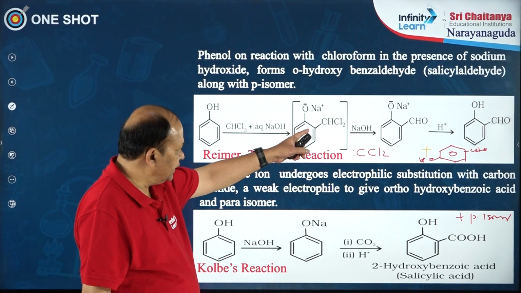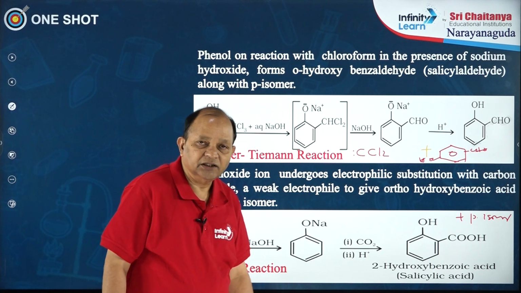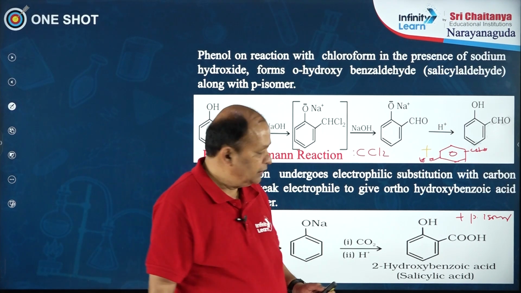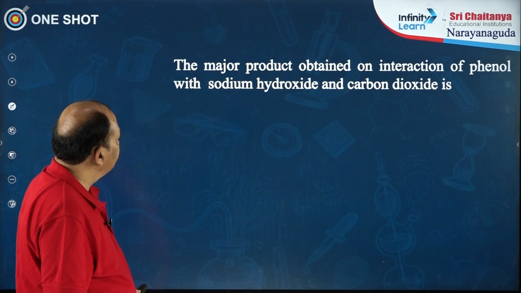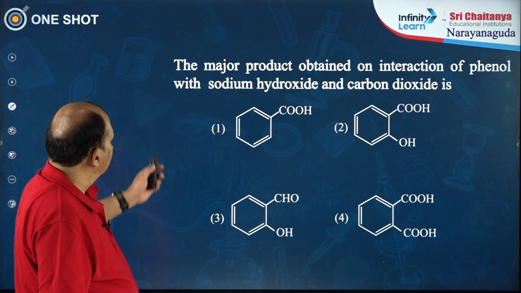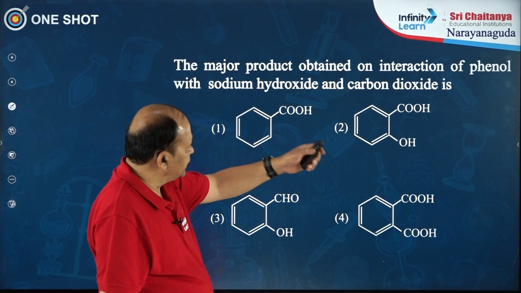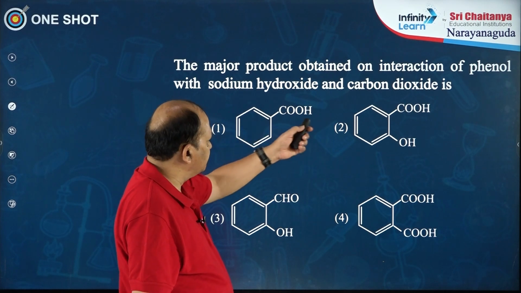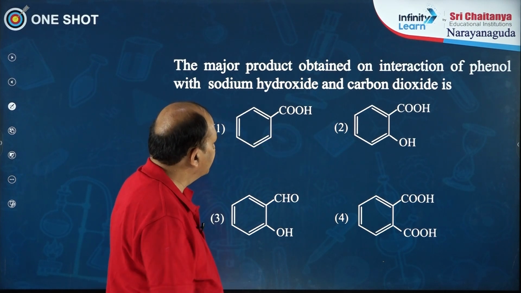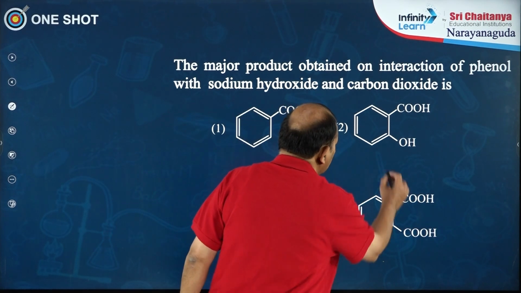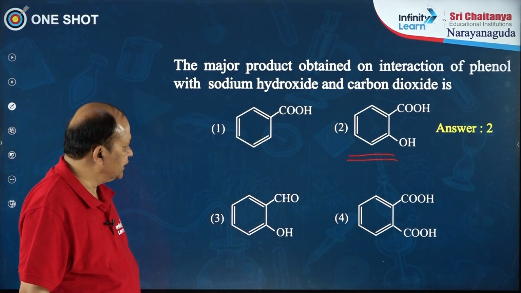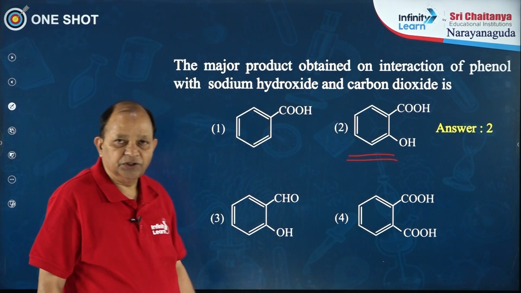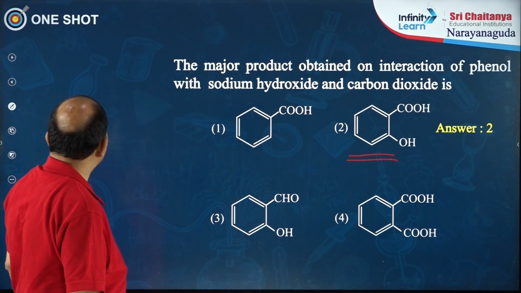Reimer-Tiemann reaction and Kolbe's reaction, these are the two important reactions of phenol. Next, here is a question. The major product obtained in the interaction of phenol with sodium hydroxide and carbon dioxide. So, this is nothing but Kolbe's reaction. The product you are getting is orthohydroxybenzoic acid, that is salicylic acid. Answer 2 is the correct option for this question.